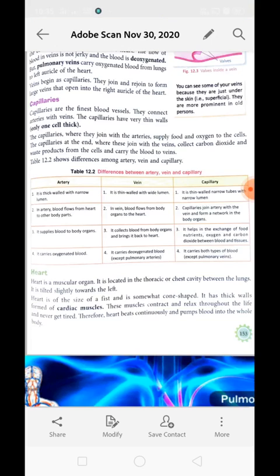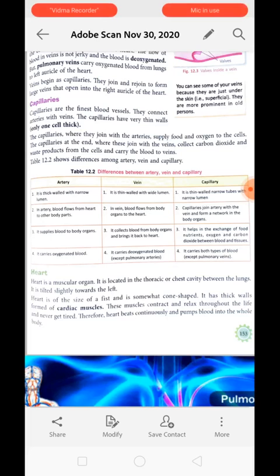Understood? Now in the next point, in an artery, blood flows from the heart to the body parts, whereas in the case of a vein, blood flows from the body to the heart. Clear? Whereas capillaries join arteries with veins and form a network in body organs.